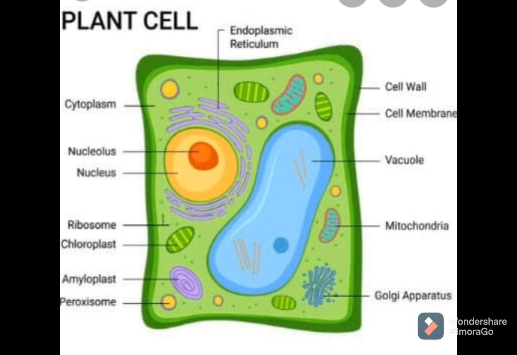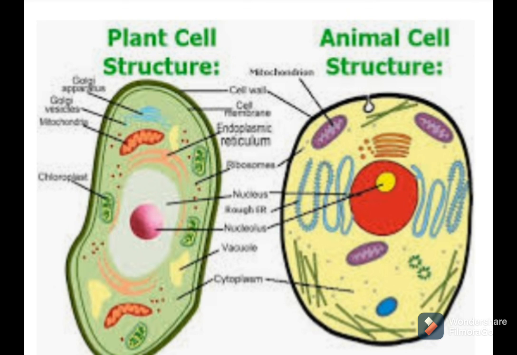So, I hope you got all the points on why plant, fungal and bacterial cells have a cell wall, and why an animal cell does not require a cell wall, because animals can move here and there. So, the cell membrane is capable of protecting the inner organelles in the cell.